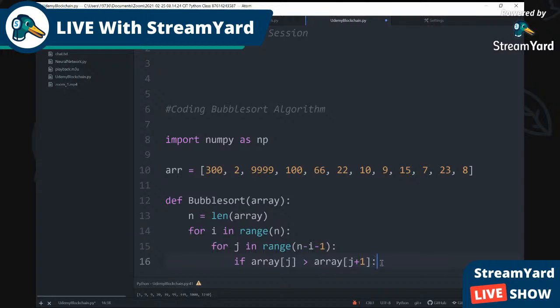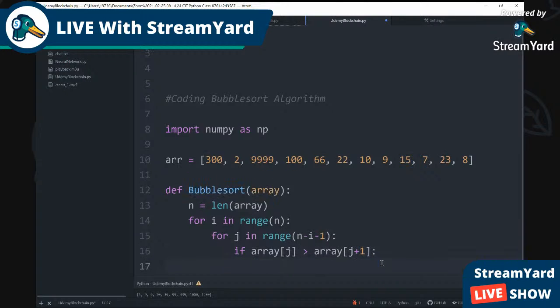J plus 1. We ain't done. Array J. Hold up. It's not dot, because you always gotta put a comment here, because we're adding something else. Remember, we're adding this array J plus 1. So this is where the swapping is gonna happen.